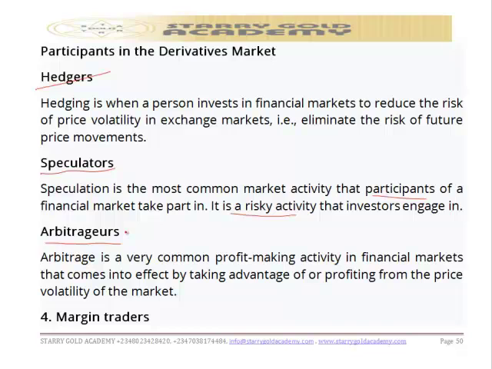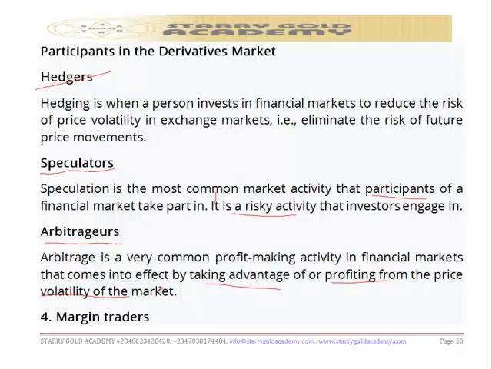Arbitrage is a very common profit-making activity in financial market that comes into effect by taking advantage of or profiting from the price volatility in the markets. An arbitrator makes a profit when a price difference arises in investment of a financial instrument such as bonds, stocks, and derivatives themselves.